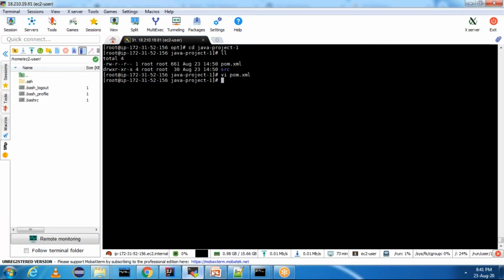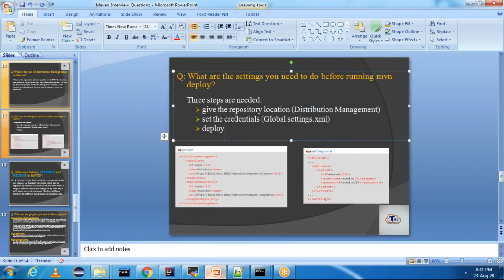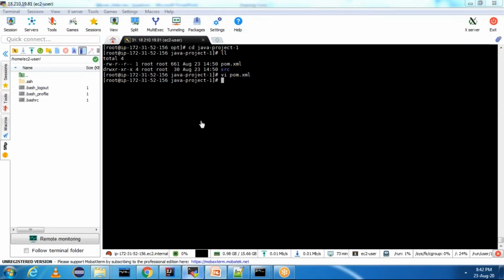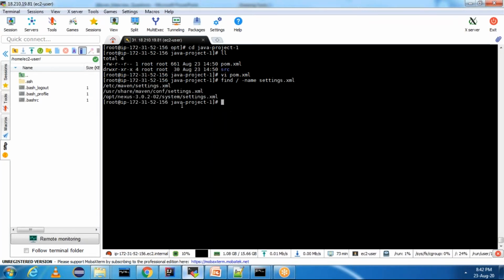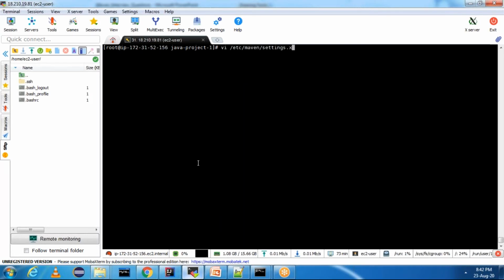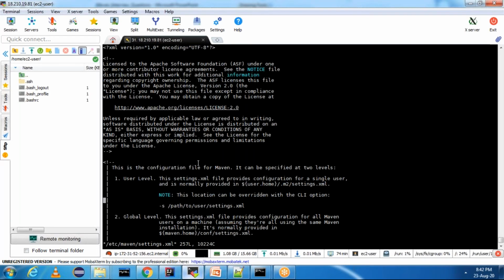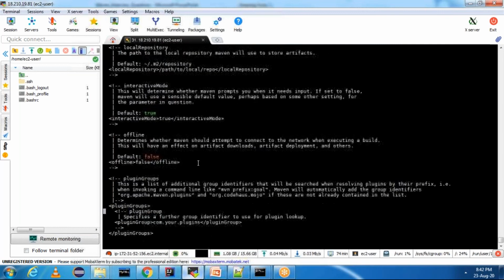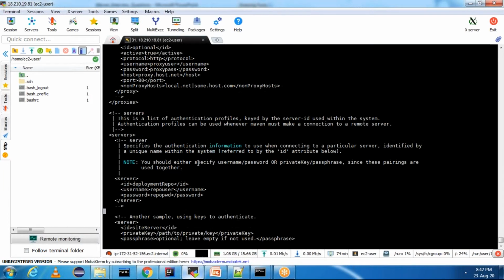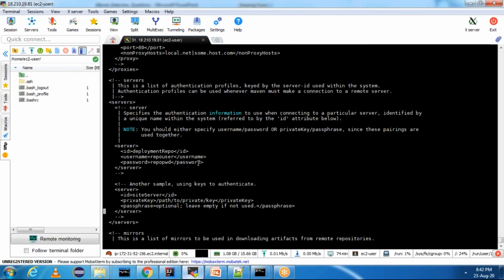And next, we need to mention the credentials. We need to set the credentials. For that, identify where your settings.xml is. I'm just searching here. I'm looking for settings.xml. This is my settings.xml. Just open this file and add the credentials in the settings.xml. We just need to go to the servers tab. In the servers tab,